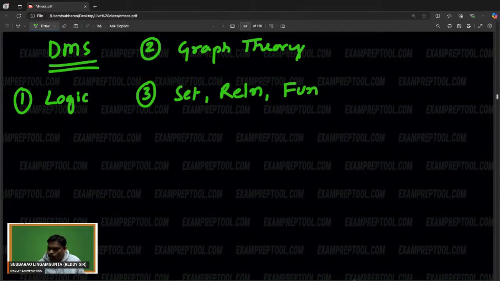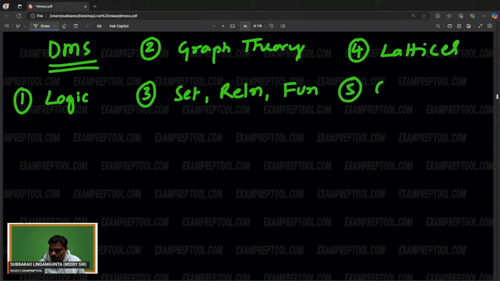Fourth one is lattices. Fifth one is group theory.